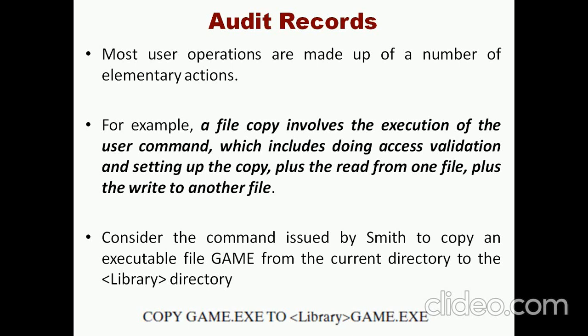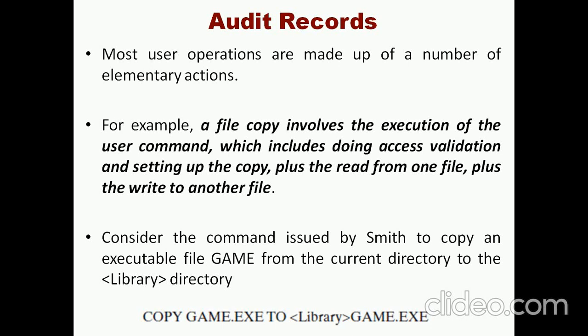Let me give a simple example. A file copy involves the execution of the user command. Obviously, with the help of the copy command we can copy the file from one place into another, which includes doing access validation. If I am performing a copy, the system will identify whether the particular user has the access rights to copy the file or not.